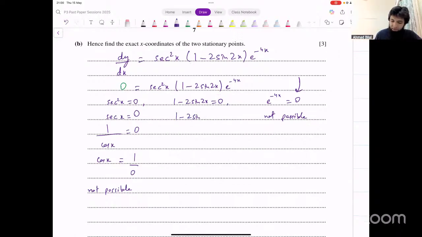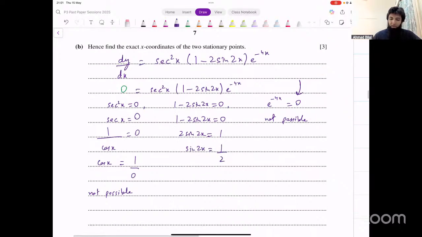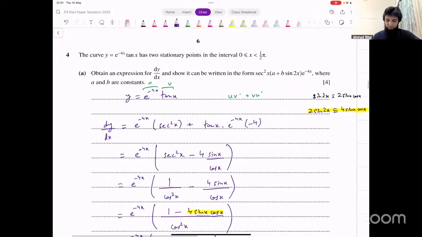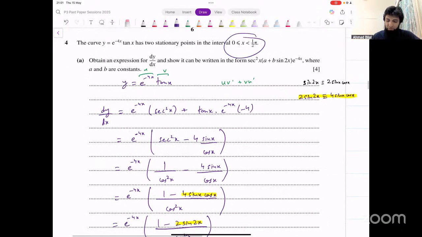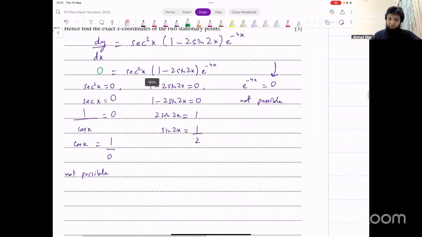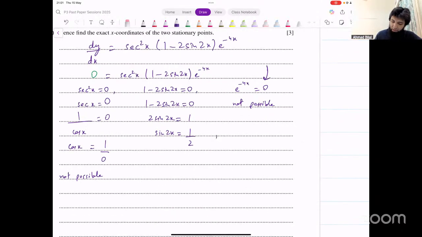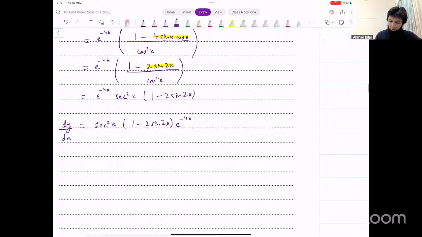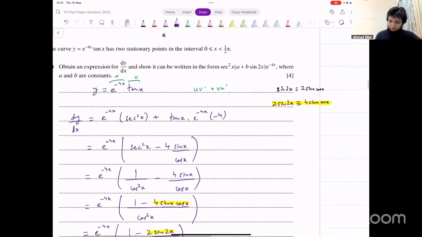1 minus 2 sine 2x equal to 0. 2 sine 2x equals 1. And then sine 2x equals 1 over 2. Now we want to find the x coordinates of the 2 stationary points. The interval is from 0 to pi over 2. Right? That's the interval that we're given, from 0 to pi over 2. Now that's the interval for x, from 0 to pi over 2, with 0 included and pi over 2 not included.